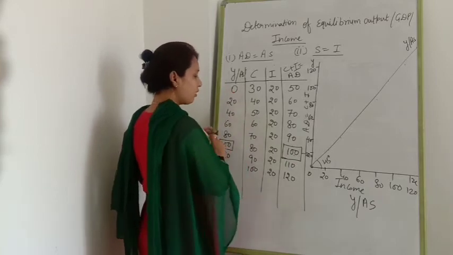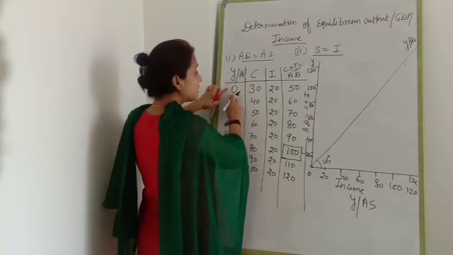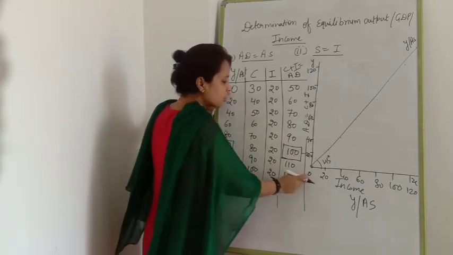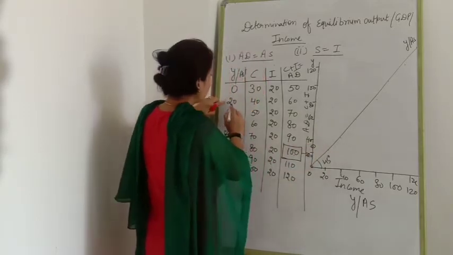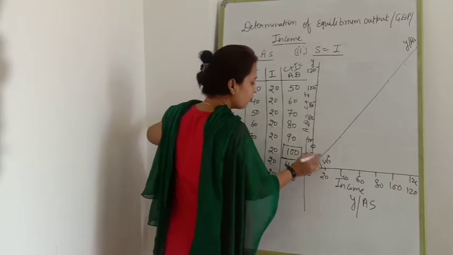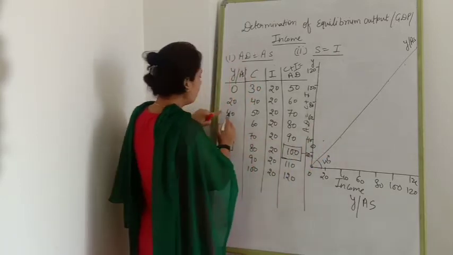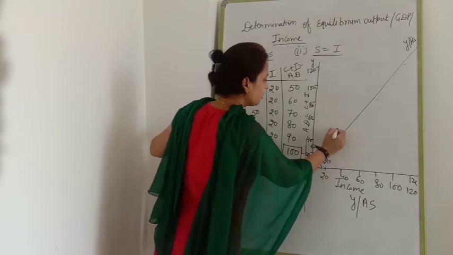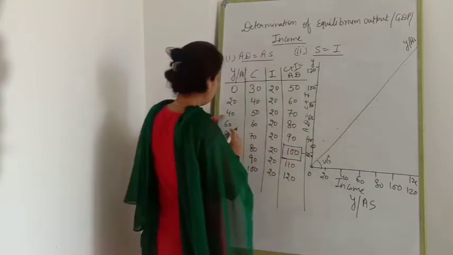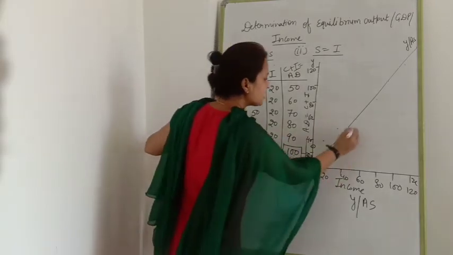Now second, we are going to draw C. One by one we are going to draw the column C. At 0, how much is there? Minimum consumption is 30. At 20, how much is there? 40. At 40? 50. At 60? 60.